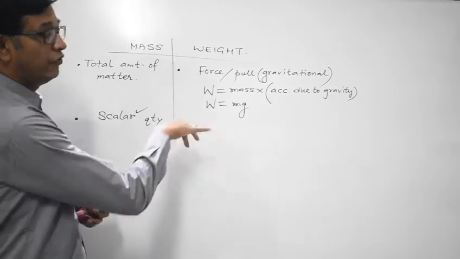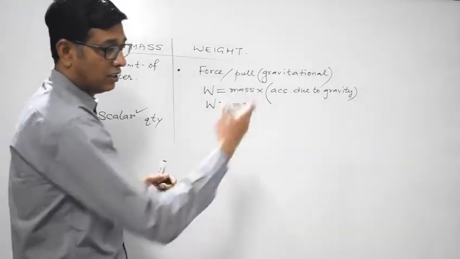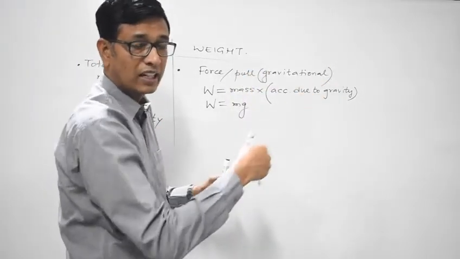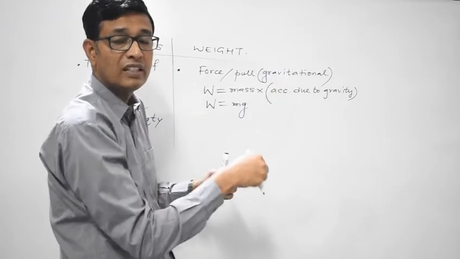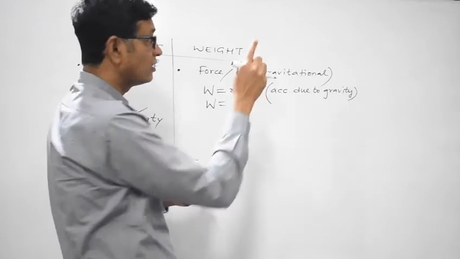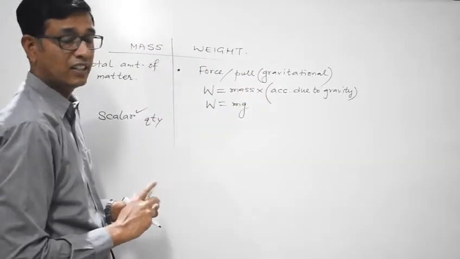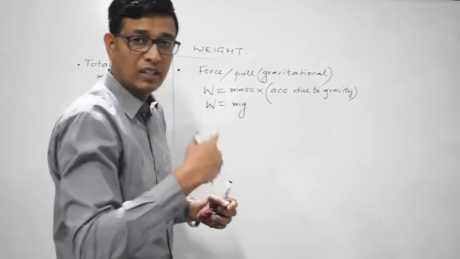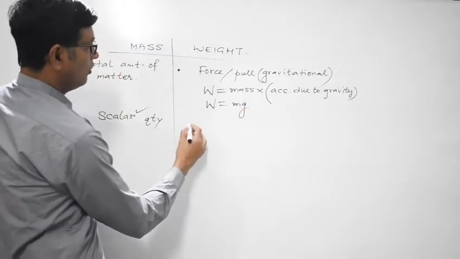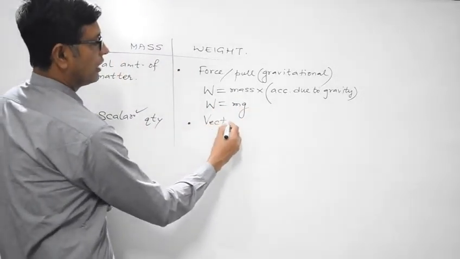While on the other hand, weight, the force, acts in a particular direction, and that direction is along the line towards the center of the earth. So direction is involved in this case. So weight possesses both magnitude as well as direction. Therefore, weight is a vector quantity.